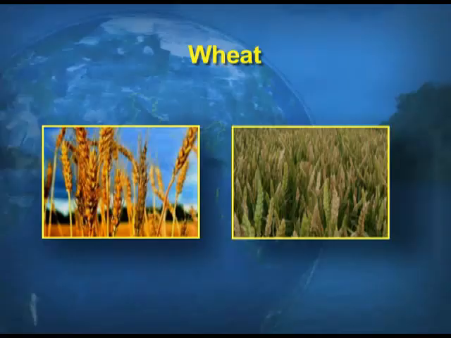As we said, rice is a labor intensive crop, whereas wheat is highly mechanized. So, when we say highly mechanized, that means not much labor is required for the production of wheat. This is a wheat sample which shows how wheat looks when it is fully ripened in the field.